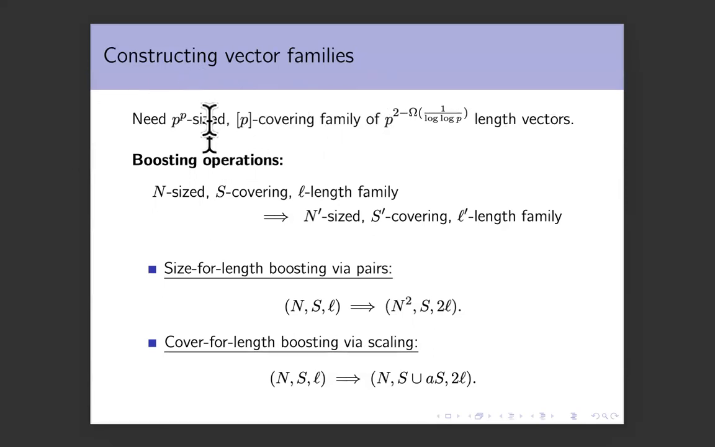Okay. Now you have the right size. So now you start increasing the cover. And each time you do this, your cover increases by 2. And your length increases by the same factor. So if you increase the cover from 2 to P, your length will increase by another P, and you get P to the P sized P covering family of P squared length vectors. This is not what I claimed. I claimed something subquadratic. I'm getting P squared. So how do I reduce it even further to get subquadratic?